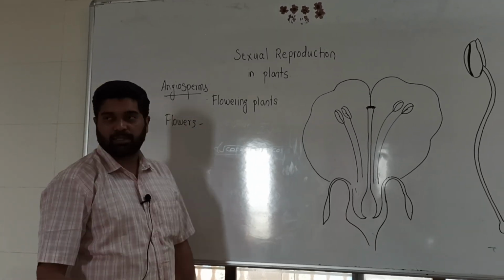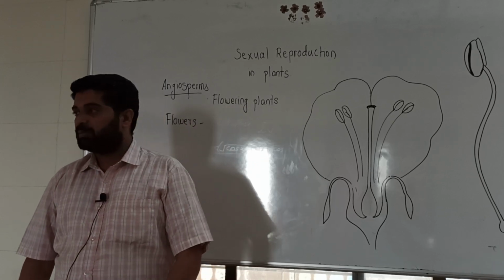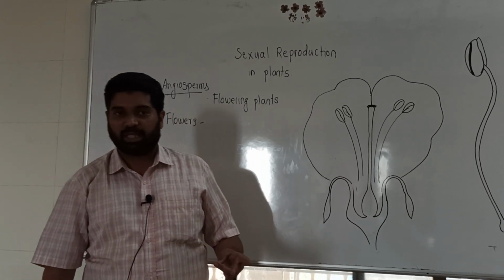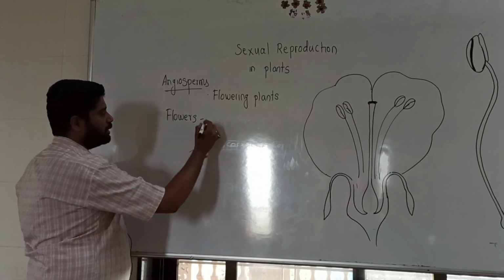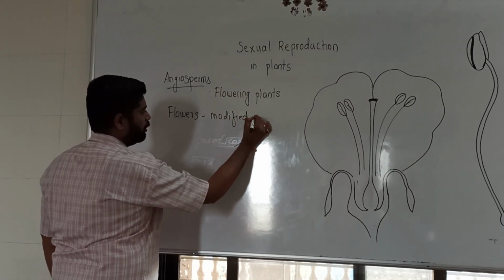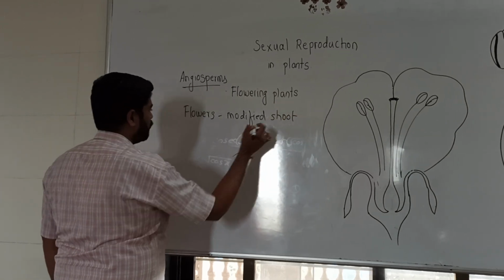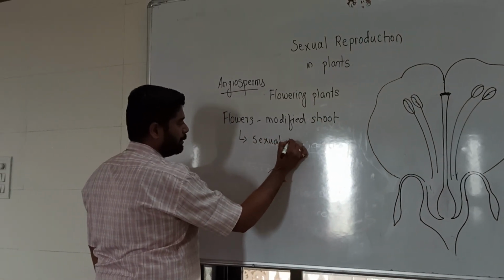The flowers are the reproductive part of the plant. As we know, angiosperms have a vegetative part, that is root, stem and leaves, and the reproductive part is the flowers. So the flower is a modified shoot of the plant, and the flower is responsible for sexual reproduction.